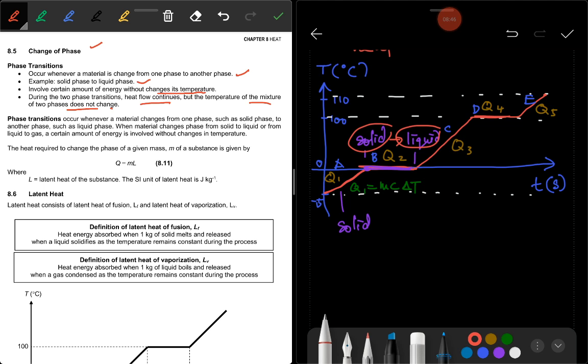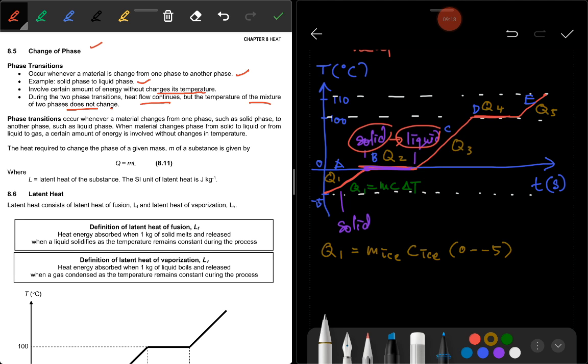So now, how are you going to calculate Q2? So Q1, you can calculate Q1 by using M ice, C ice, and then delta T. So delta T here, I write the value. Delta T here is 0 minus negative 5, so it becomes 0 plus 5. This is Q1 if you want to calculate Q1.